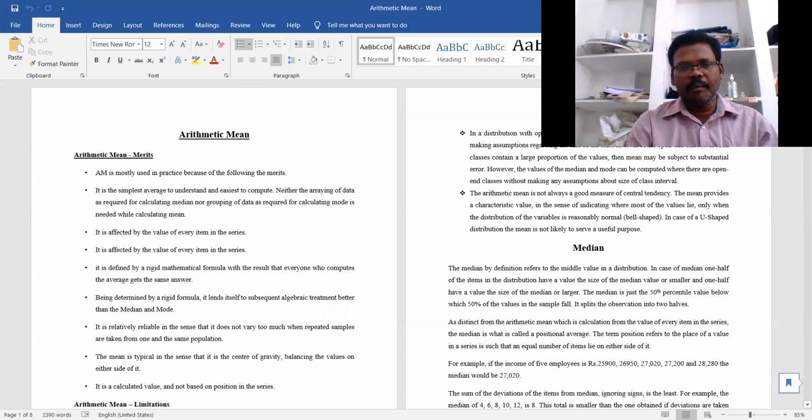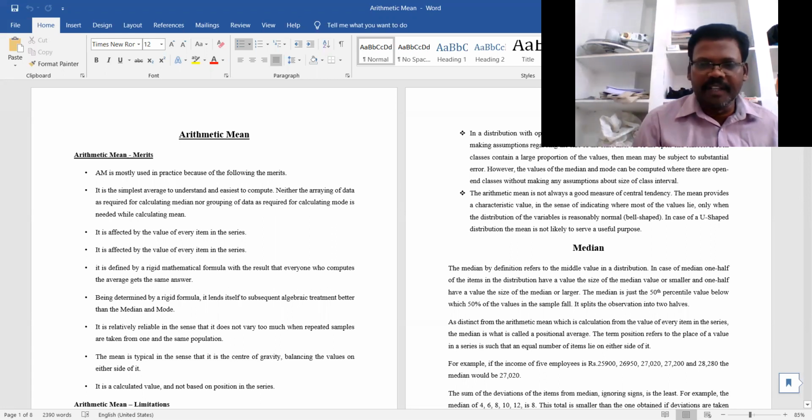For each series, there are two methods: the shortcut method and the direct method. In the continuous series, along with the shortcut and direct methods, we can also see the step deviation method. Anyway, the construction, the formulas, and everything we discussed in the earlier classes.